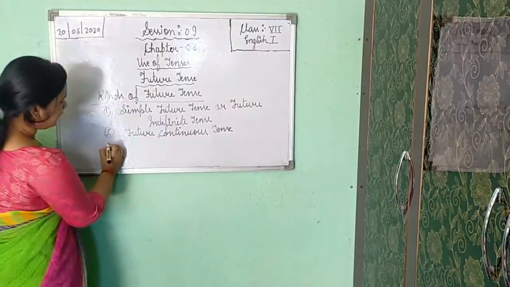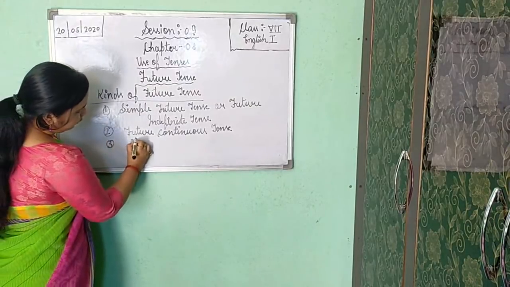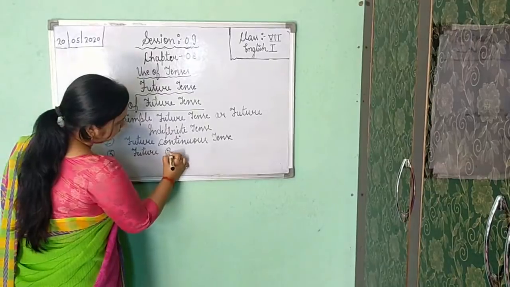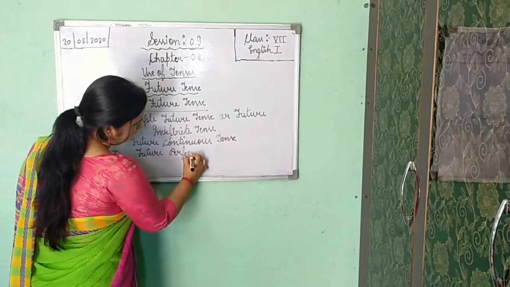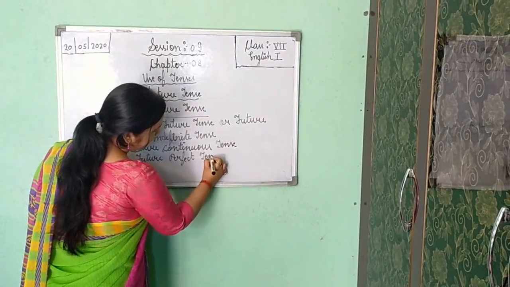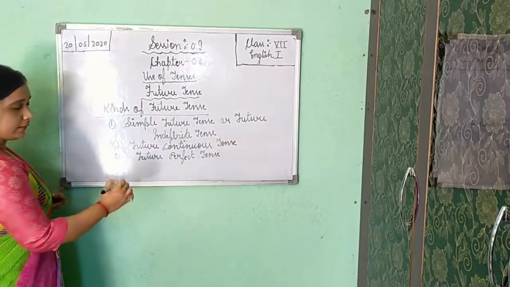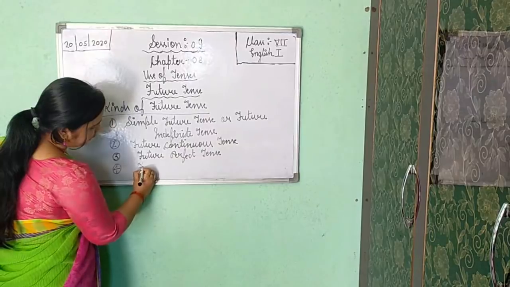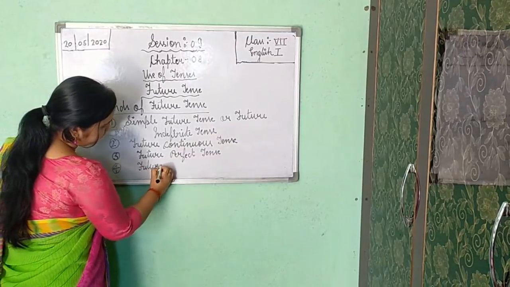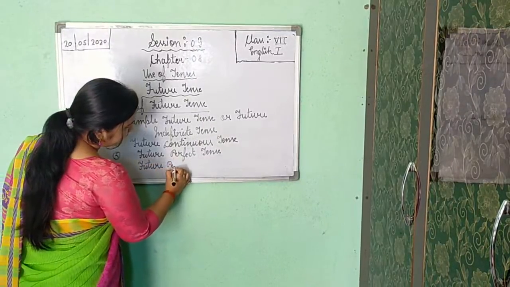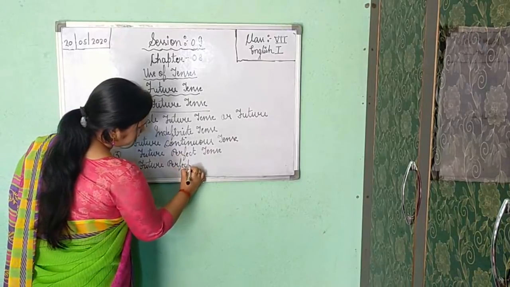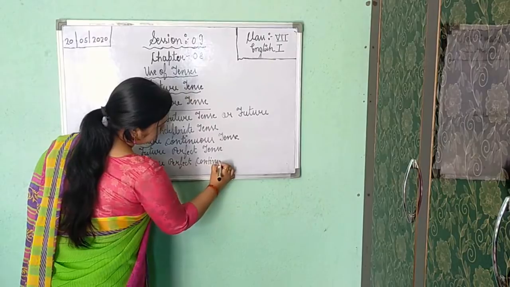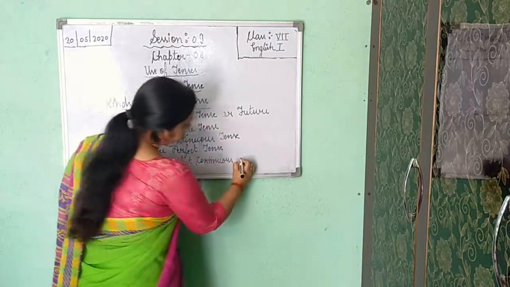Now the third one is future perfect tense. And the fourth and the last one is future perfect continuous tense.